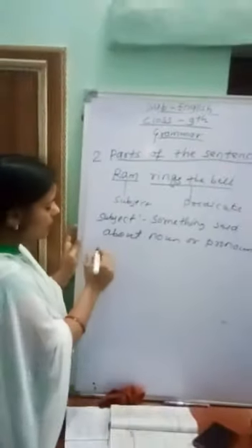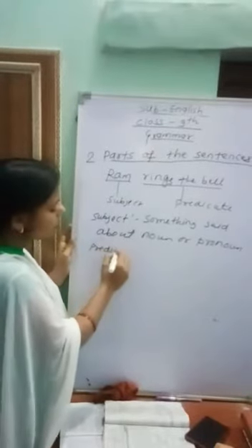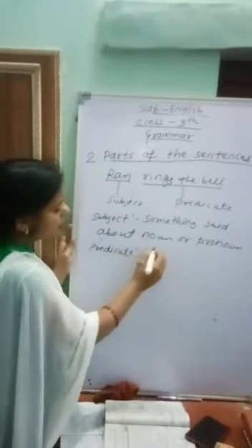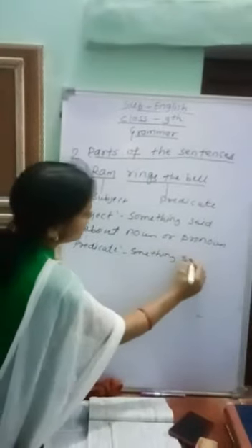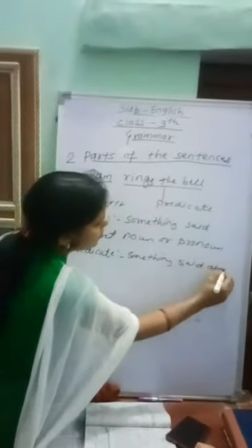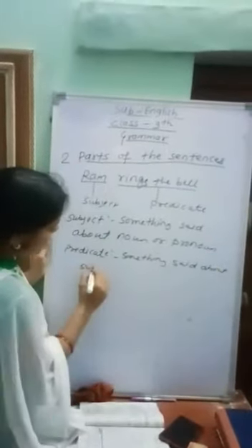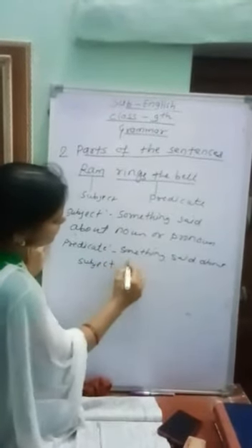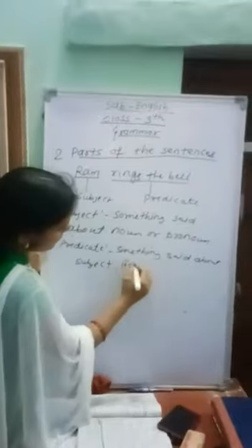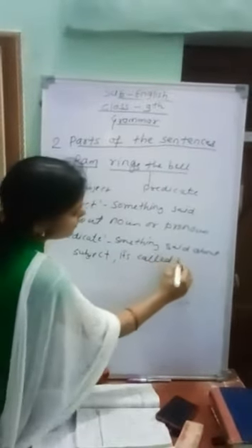And what is the definition of the predicate, beta? Something said about the subject is called the predicate.